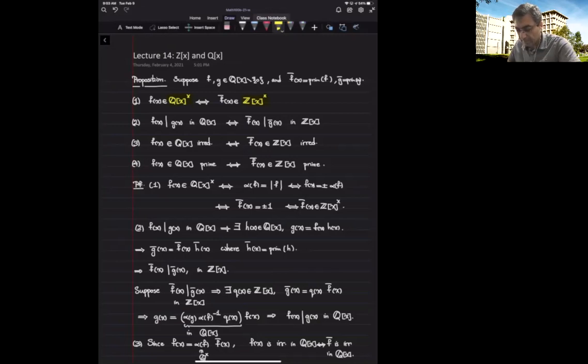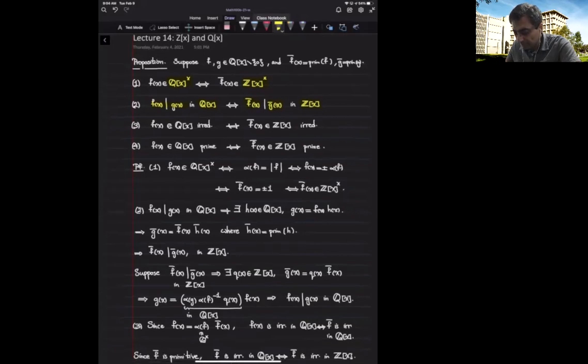Another thing is that if a polynomial f divides g in this larger ring, this property is equivalent to saying that the primitive form of f divides the primitive form of g in the smaller ring, the ring of integer polynomials. Irreducibility is preserved under this map, but in different rings. So f is irreducible in Q[x] if and only if its primitive form is irreducible in Z[x].